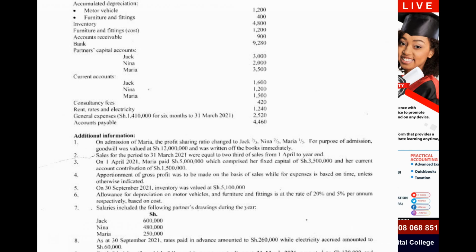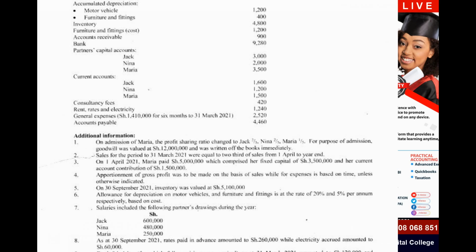So on admission of Maria, we created a goodwill, and the examiner is telling us it was written off. So remember the steps and accounts that Mwalimu has shared with us.